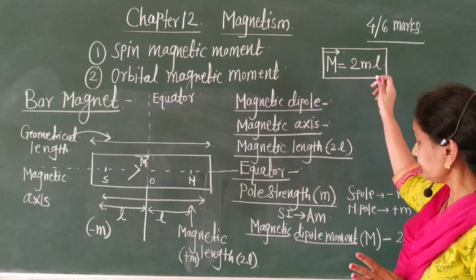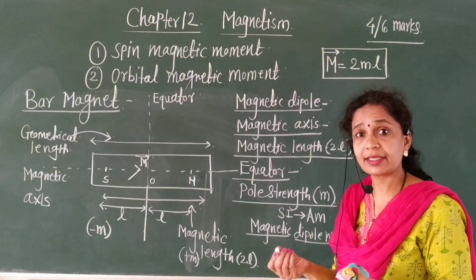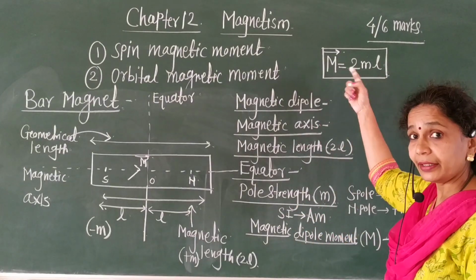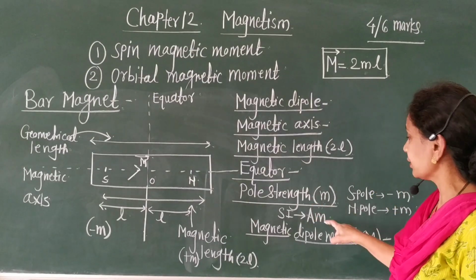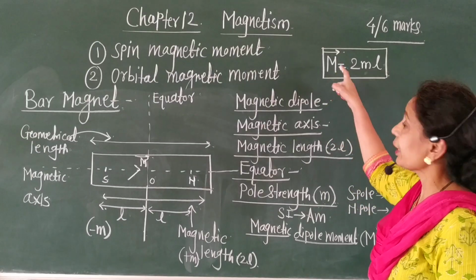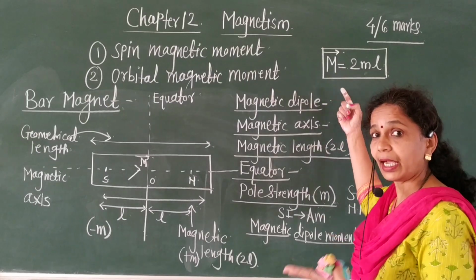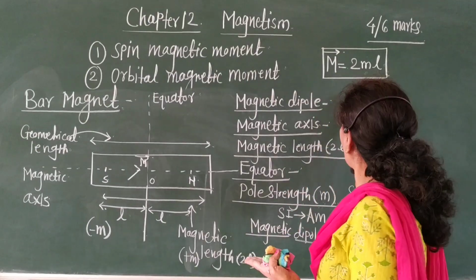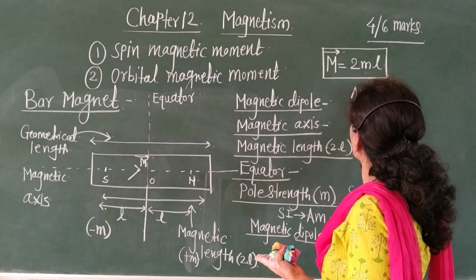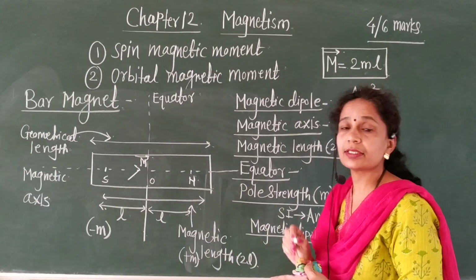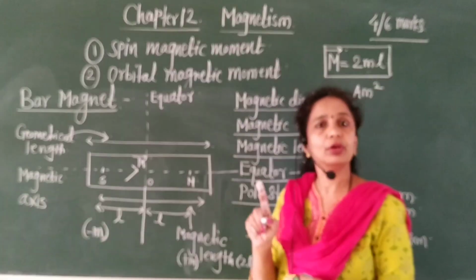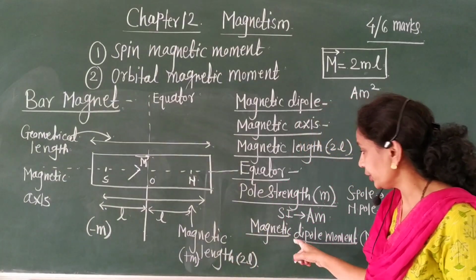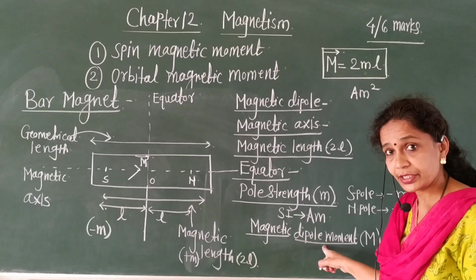What is the SI unit of magnetic dipole moment? As the SI unit of pole strength is ampere meter, the SI unit of magnetic dipole moment is ampere meter square. This physical quantity is important.